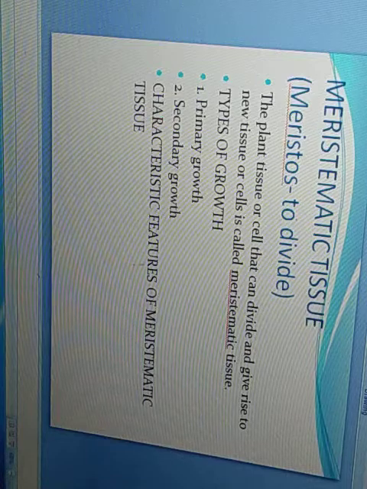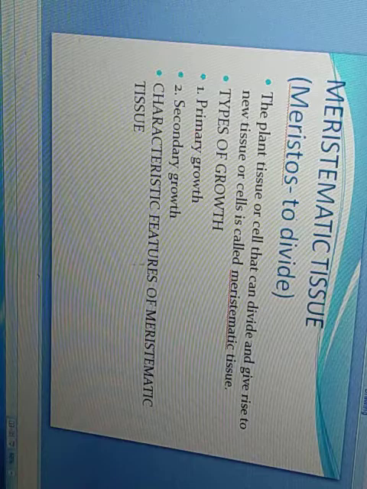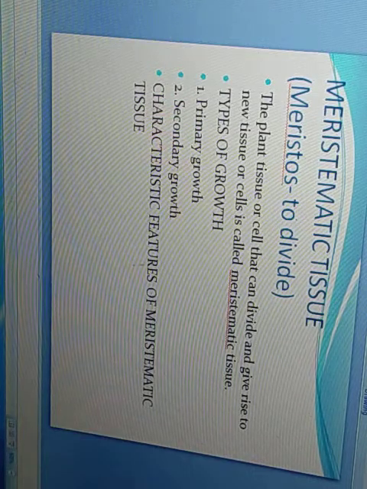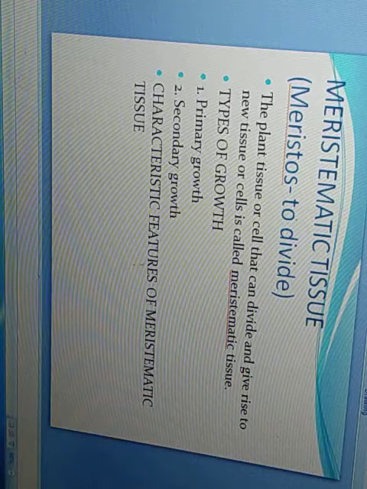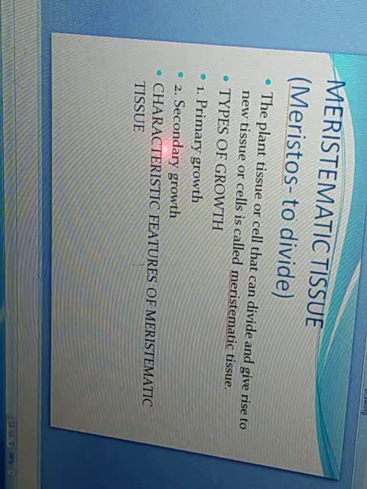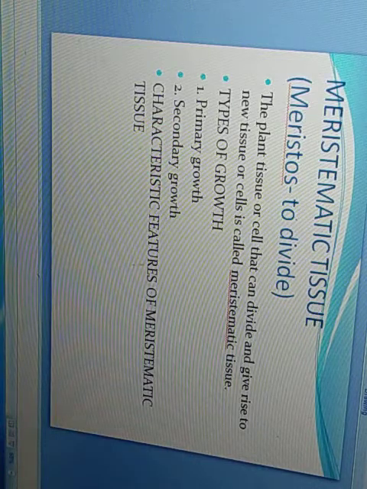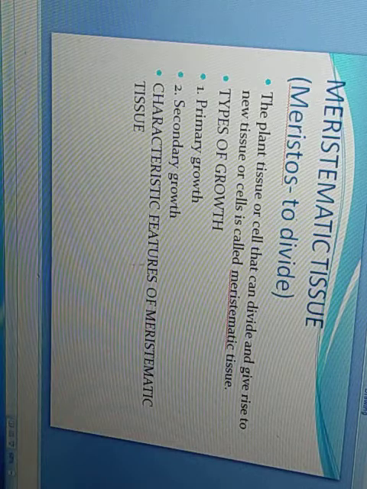Earlier when you see the plants, they are thin, but later on the plants start growing thicker, they grow in their diameter. That particular growth is the secondary growth. Now we will discuss some characteristic features of the meristematic tissue.